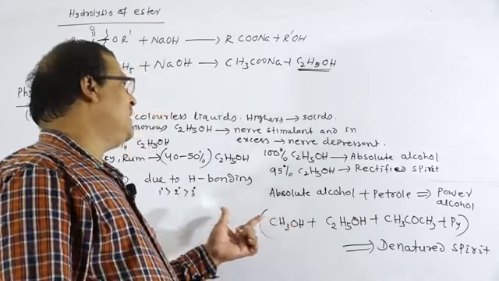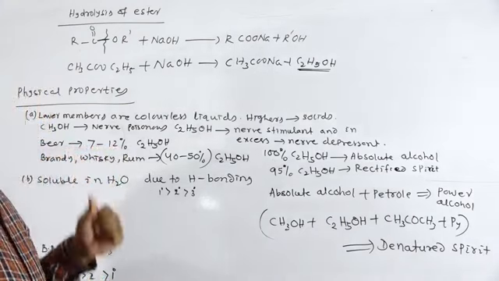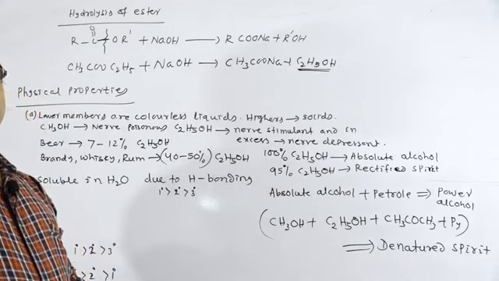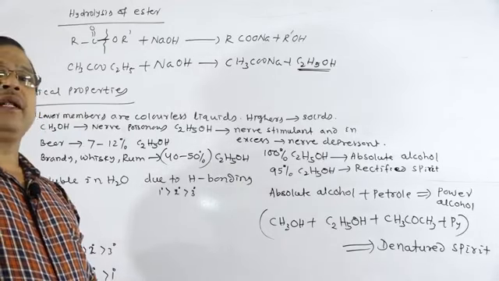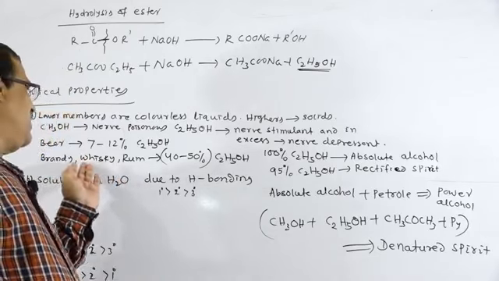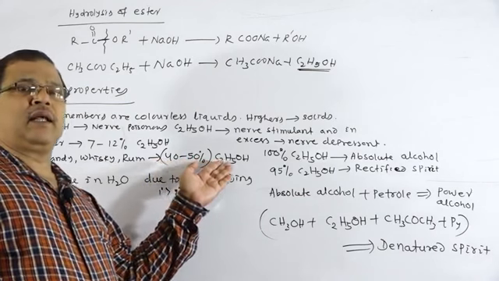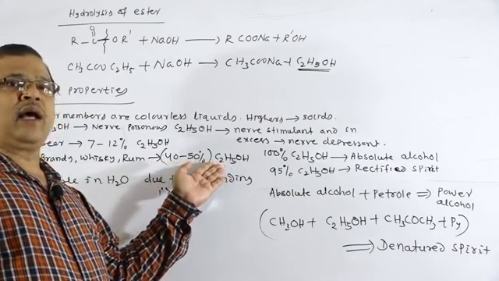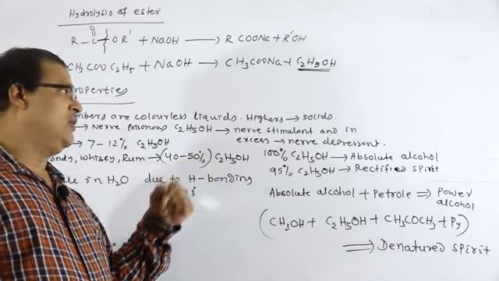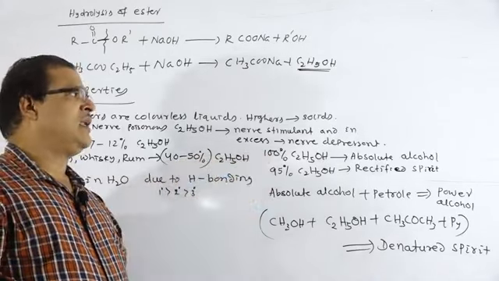So these are the different types of alcohols. Beer, which contains 7 to 12% alcohol, is used as an alcoholic beverage, but methyl alcohol is poisonous. Rum, brandy, whiskey, etc., which contain 40 to 50% ethyl alcohol, are used as alcoholic beverages after dilution with water. 100% ethyl alcohol is treated as absolute alcohol.